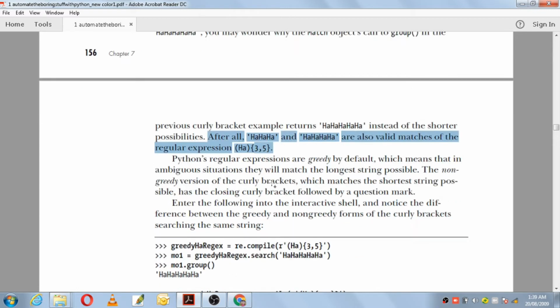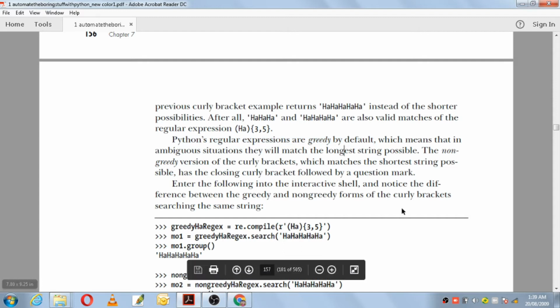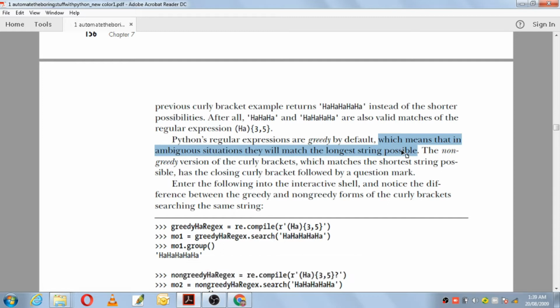What will happen here is Python's regular expressions are greedy by default, which means that in ambiguous situations they will match the longest string possible. So it will give the longest string.